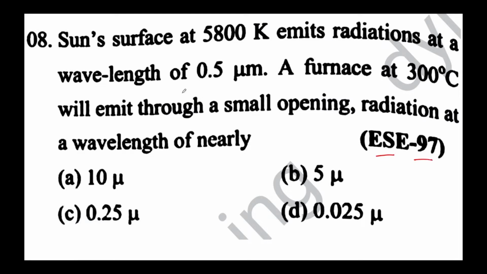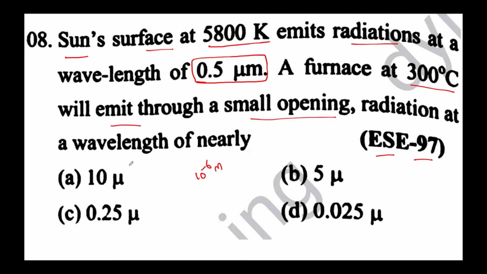This is yet another session on the radiation mode of heat transfer from the past question papers of ESE. And here is the question. Sun's surface is at 5800 Kelvin and it emits radiation at a wavelength of 0.5 micrometer. 1 micrometer is 10 power minus 6 meter. A furnace at 300 degrees Celsius will emit through a small opening the radiation at the wavelength of nearly.